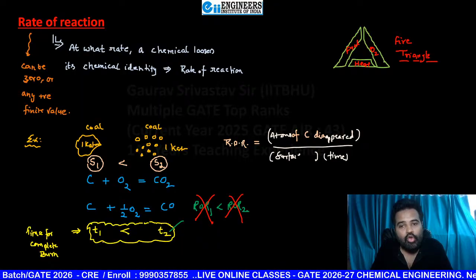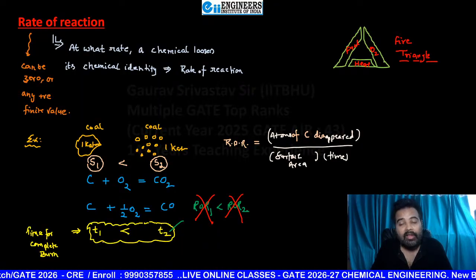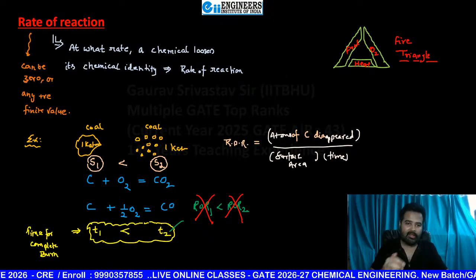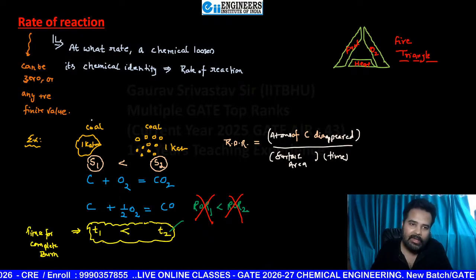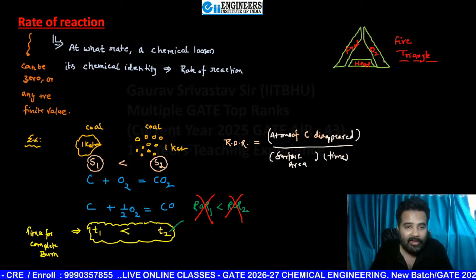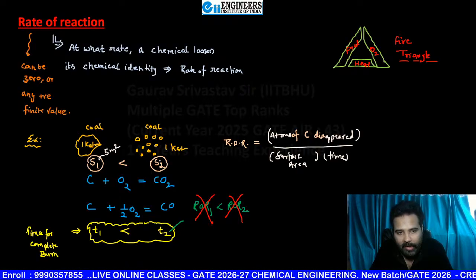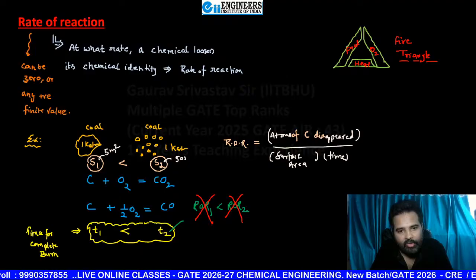So when we are going to compare, for unit surface area, how much faster they are. Suppose here the surface area S1 is 5 meter square, and here this is, suppose, 50 meter square.